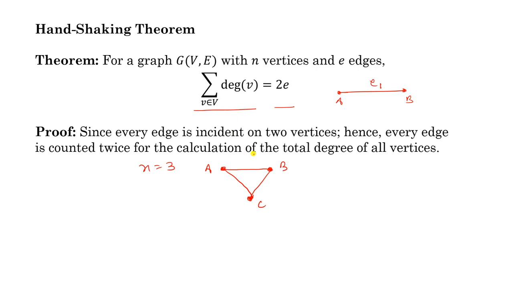Now look at this, the total number of edges here denotes the actual number of handshakes in the party, and the degree of a vertex is equivalent to the number of handshakes made by a person. So this equation says that the total number of handshakes made by all the persons in the party is equivalent to twice the actual number of handshakes in the party.